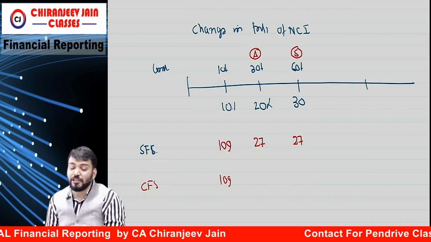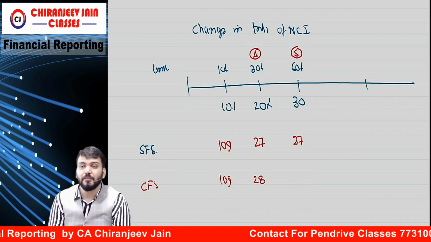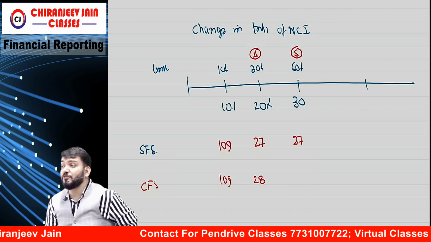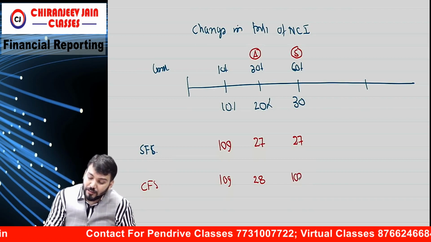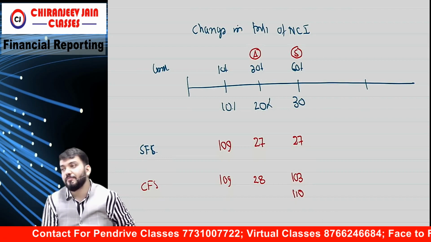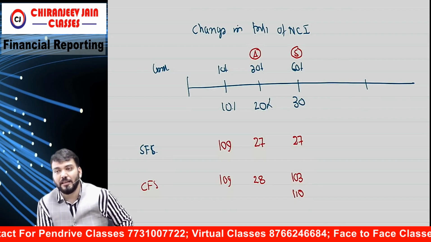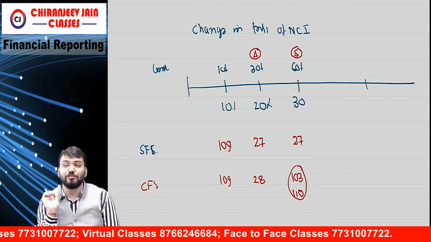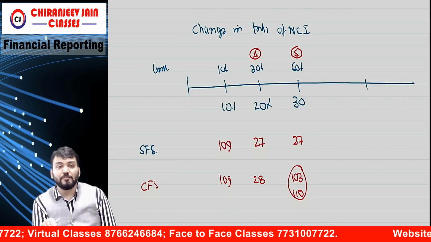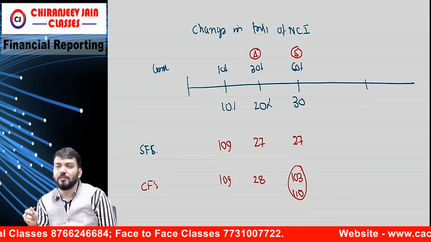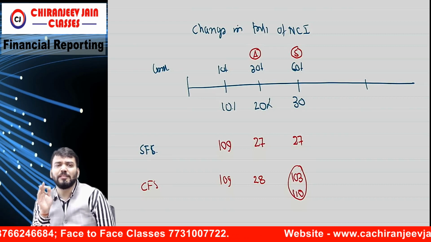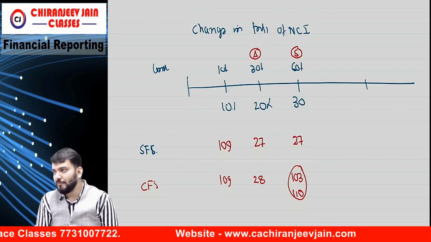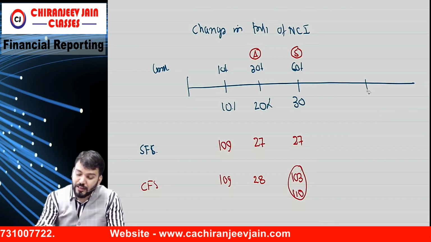But once it becomes an associate, Ind AS 28 is applicable in CFS. Understood? And once it becomes a subsidiary, then Ind AS 103 and 110 are applicable. This much you understood? So right now we have done step acquisition. When I am saying 103, we have done that as per step acquisition. Now whatever you do after that is Ind AS 110. The consolidation method is given under 110. Correct.